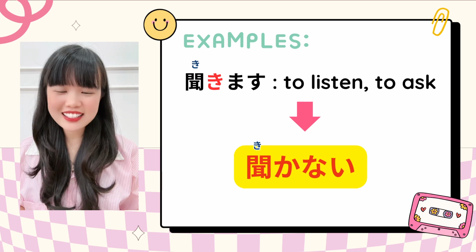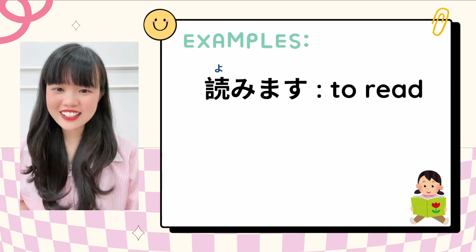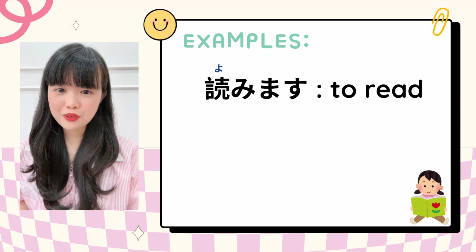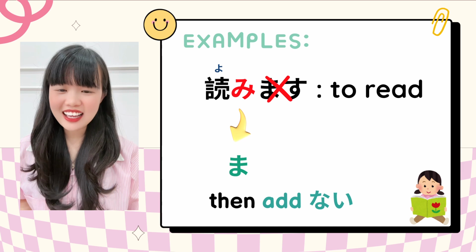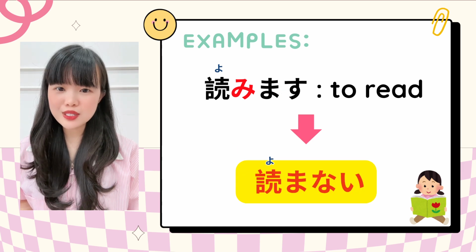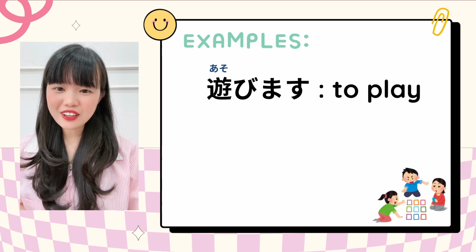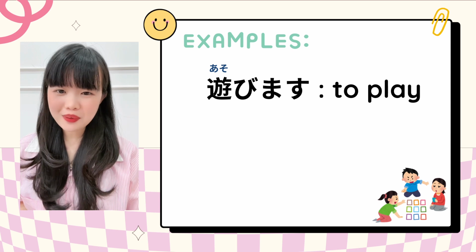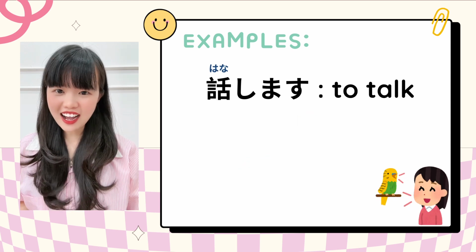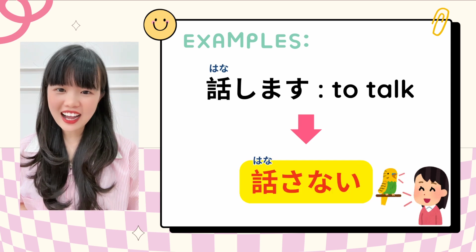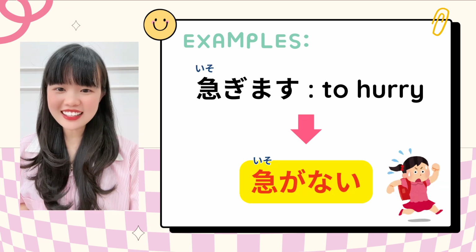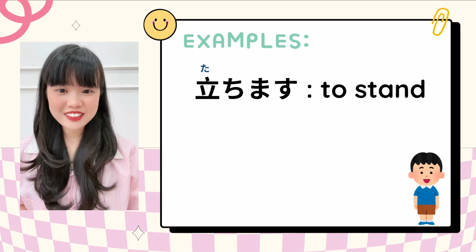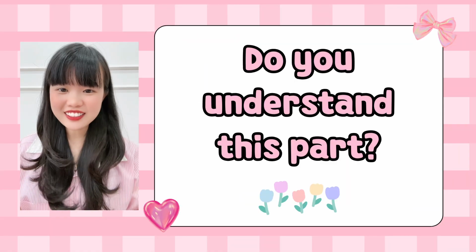So kikimasu, kikanai. Another example, yomimasu, to read. Before masu, we have mi, so we change mi to ma and then add nai. Yomimasu, to read, becomes yomanai. Similarly, we have asobimasu, to play, asobanai. Hanashimasu, to talk, hanasanai. Isogimasu, to hurry, isoganai. And tachimasu, to stand, tatanai. Do you understand this part?